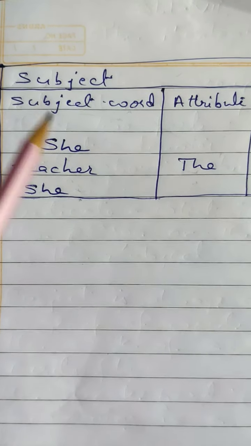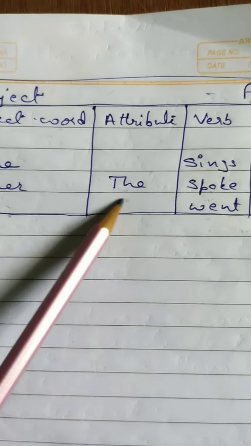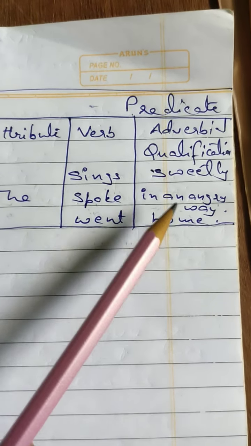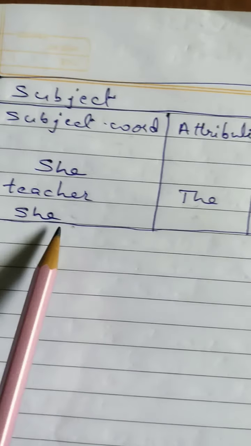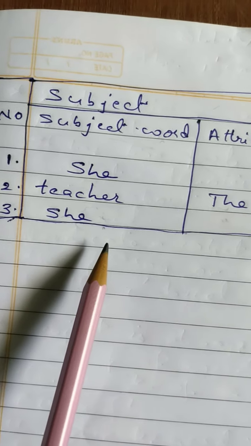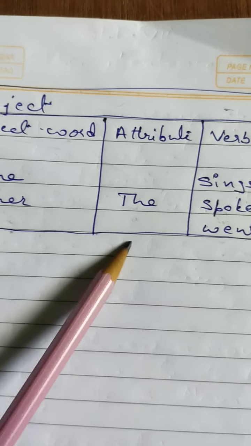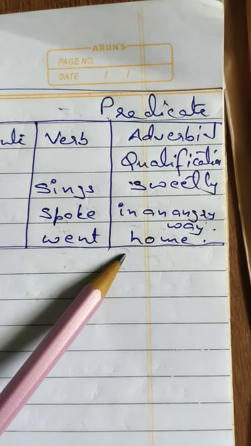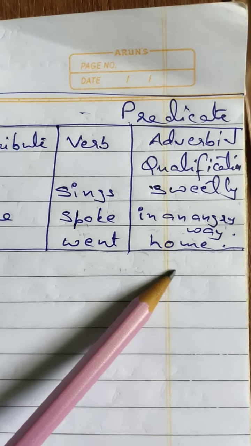Now in the second one, the teacher spoke in an angry way. Teacher is the subject. The is the attribute, attached to teacher. What did she do? Spoke. And how did she speak? In an angry way. That is an adverb of manner. Now in number 3, she went home. The subject is she, the attribute is not given, the verb is went, and the adverbial qualification is home. Where did she go? Home. That is an adverb of place.